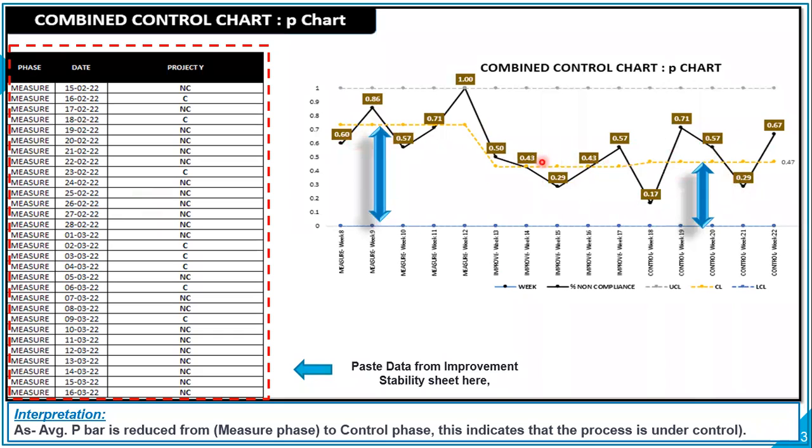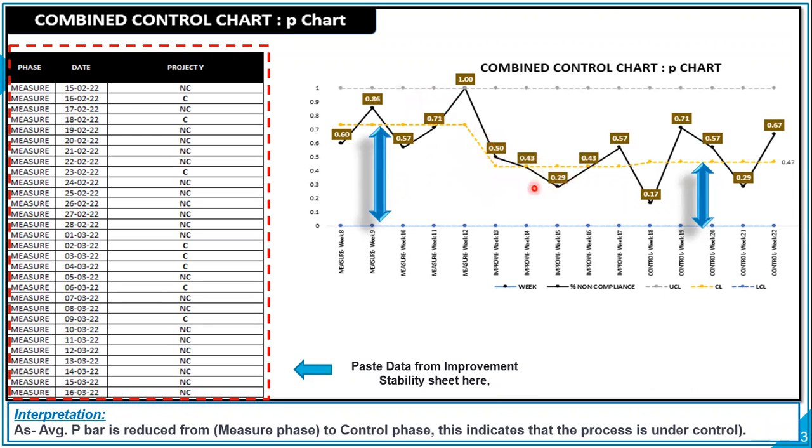So you could see that all these data points in the control phase are within control limits. This is the control limit, upper control limit and lower control limit. This is your average, P bar, right? So you could see the performance. This is your proportion of NC for that given week to that of the total number of days in the same week. And likewise, you could see you plotted the data over here from measure phase to improve phase.